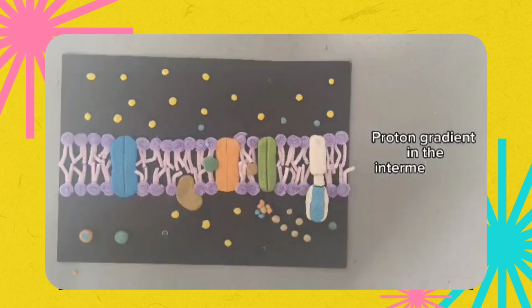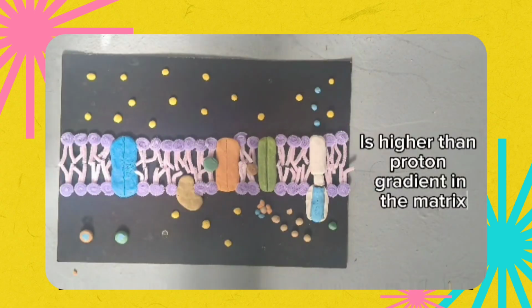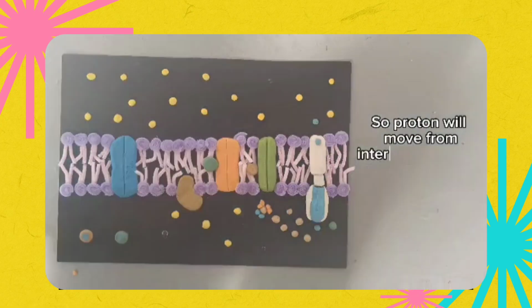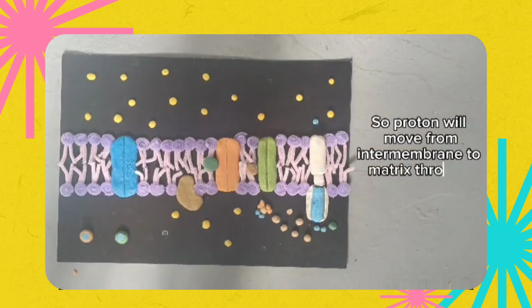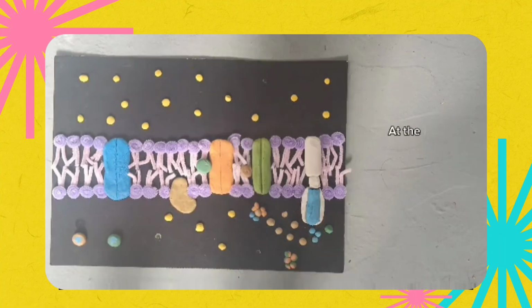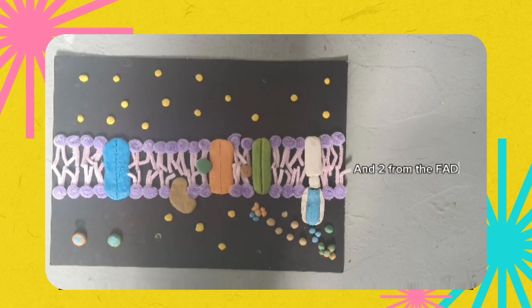Proton gradient in the intermembrane is higher than the proton gradient in the matrix. So, proton will move from the intermembrane to the matrix through ATP synthase. At the end, 5 ATP will be produced, 3 from the NADH and 2 from the FADH2.